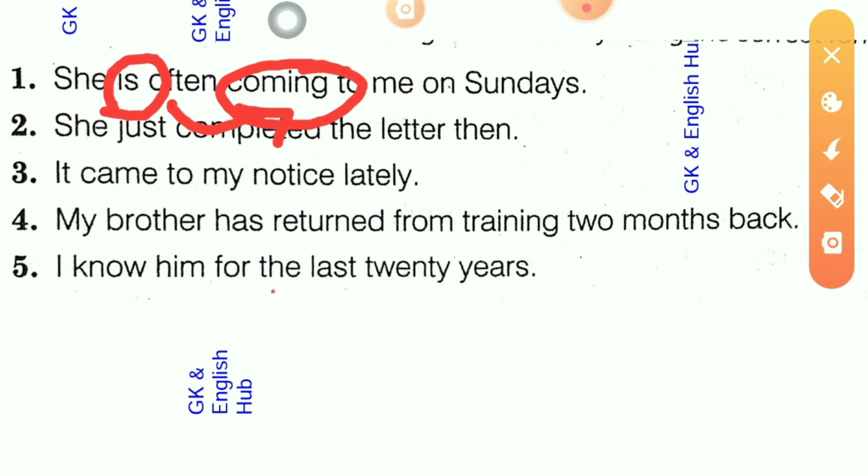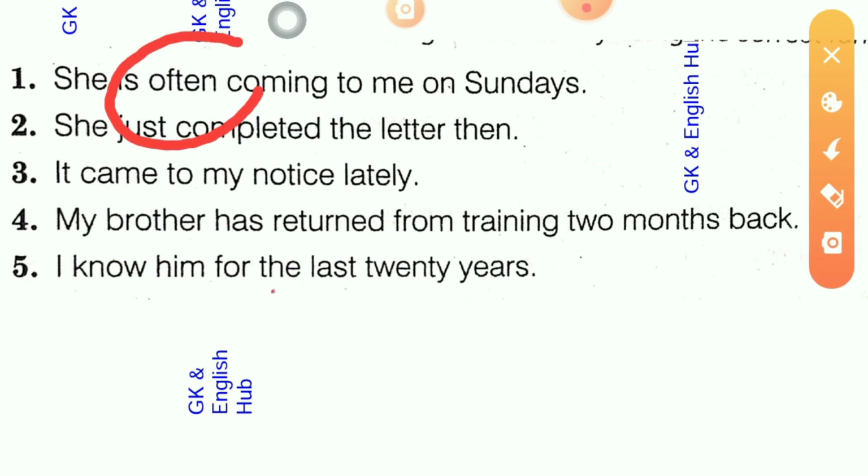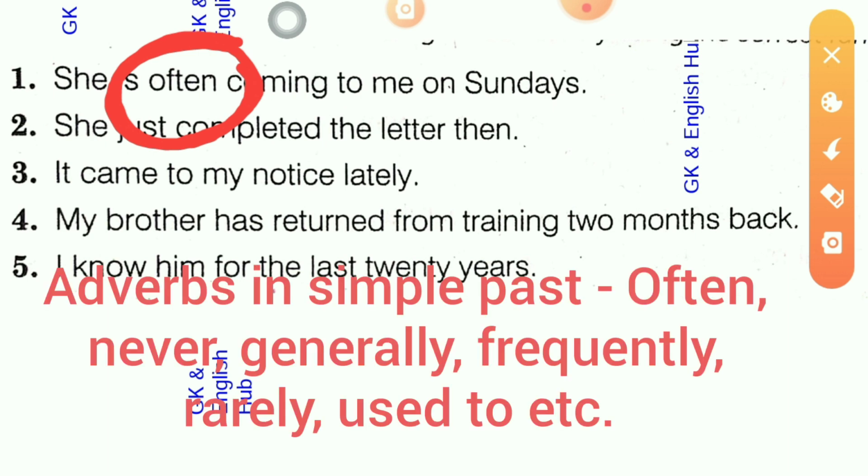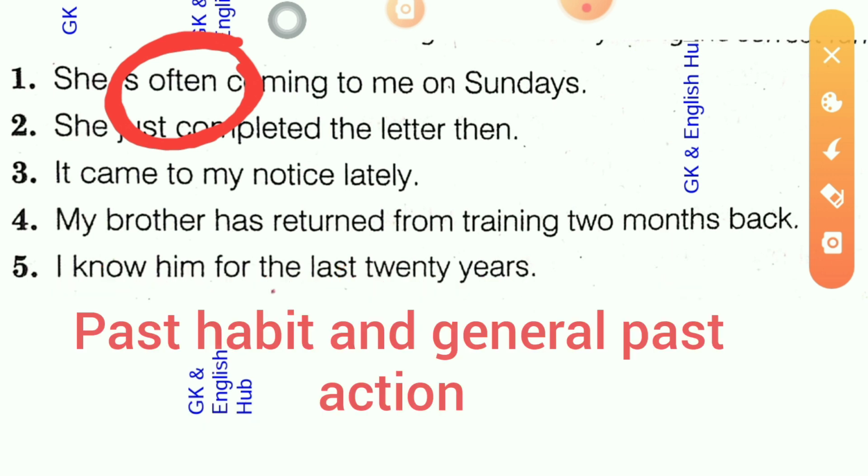So this sentence is written in present continuous tense, but it should be in past indefinite. Here the adverb "often" denotes that it is a past habit, or a past action.